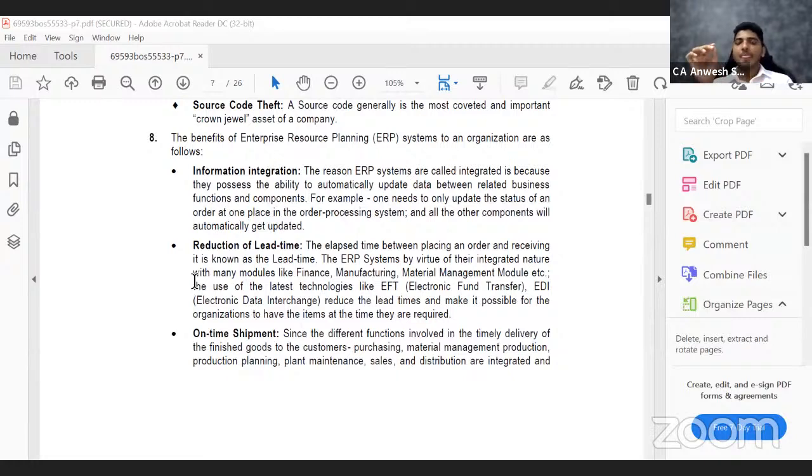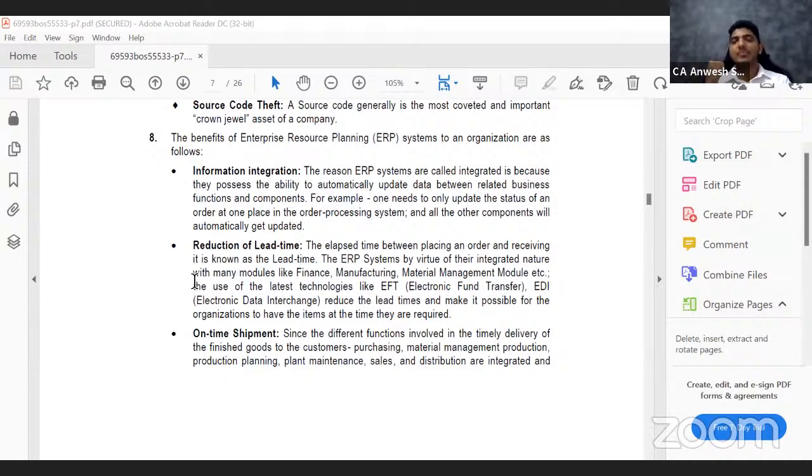Simple point. Let us say there is one person sitting in the sales department. One customer calls him and says, I want 100 calculators. Now, the person in the sales team should know the quantity of calculators available in the godown.